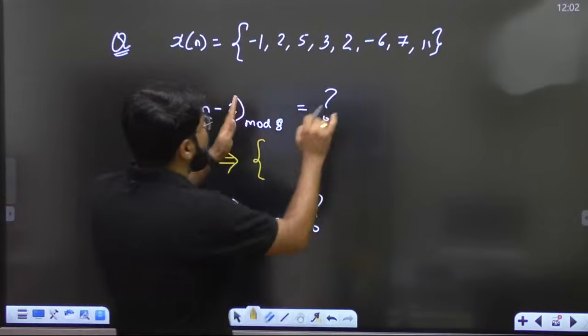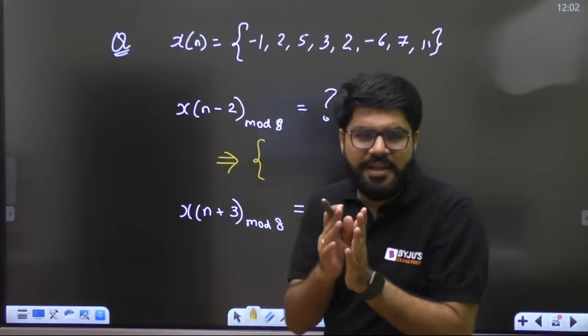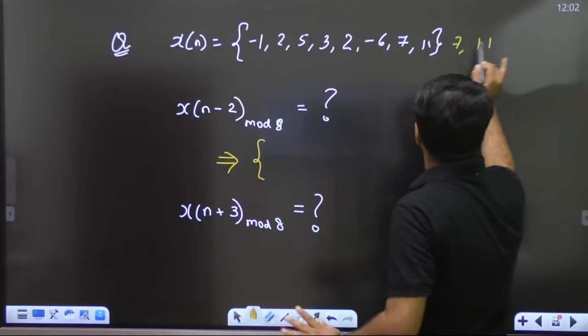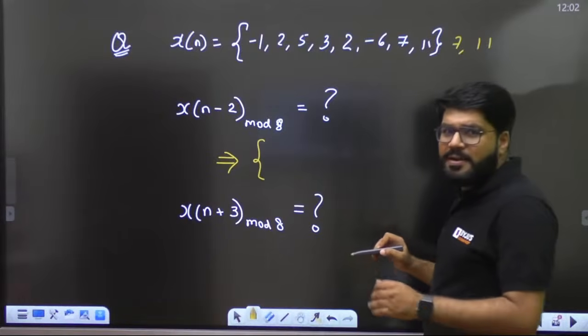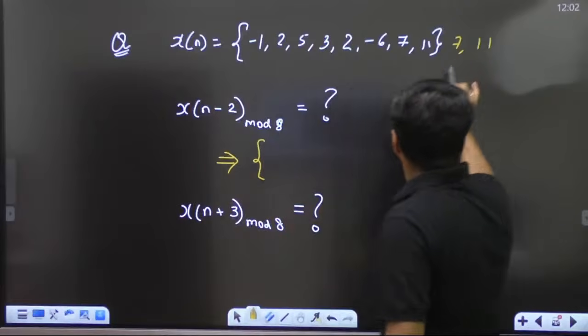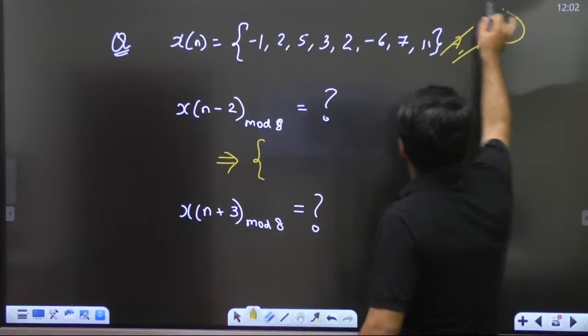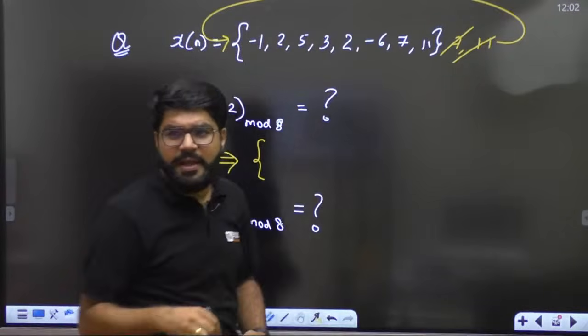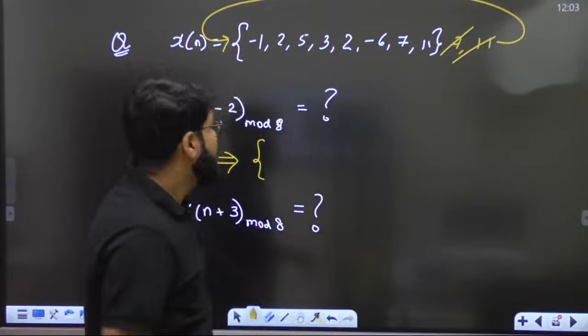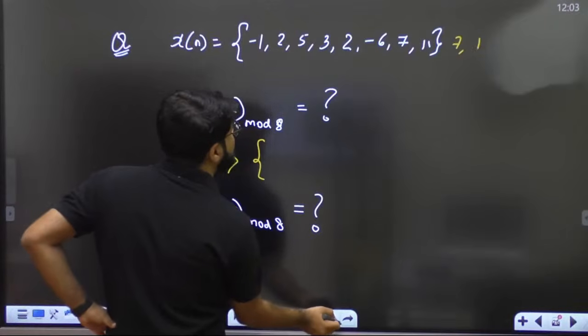So suppose you want to do the right shift, but your limitation in DFT is only from 0 to N minus 1. So if you want to right shift, 7 and 11 will come here. But you don't have any extra space. I'm telling you the logic and trick. So they will circularly rotate and come in the beginning. Whatever has to go to the last will come in circular form to the beginning. That is how you can write down the answer.